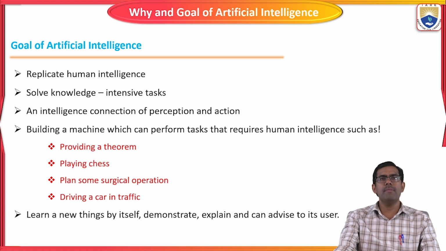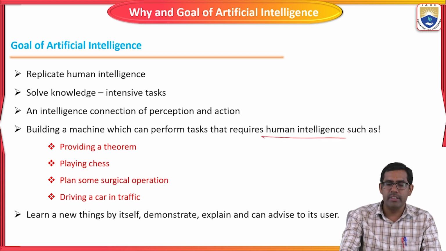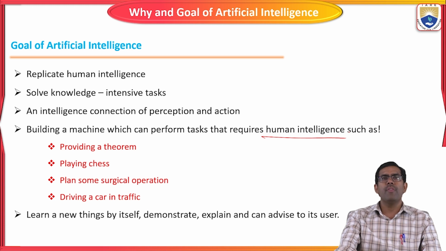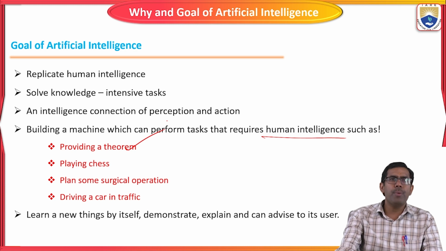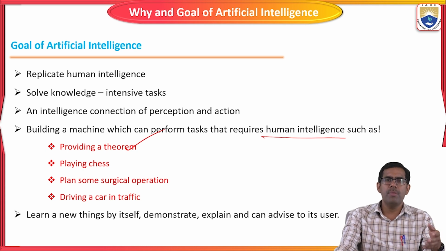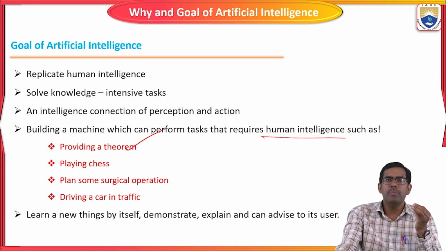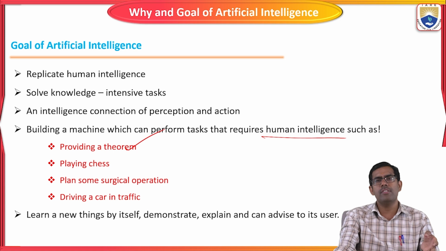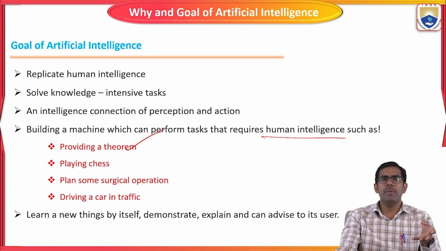The next one is to build a machine which can perform tasks that require human intelligence. What is that? Providing a theorem: if you have a problem statement, it should provide the theoretical part to solve that particular problem. For example, with a problem statement we write some algorithm, some procedures; based on that, AI-based machines should also produce a theorem to solve particular problems.